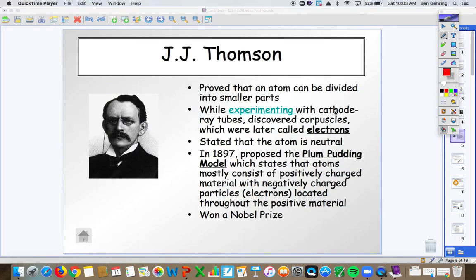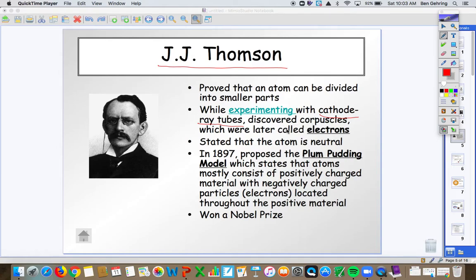After him was an individual by the name of J.J. Thomson. So we had Dalton's model says atoms are small and indivisible. Thomson discovered that there are smaller parts to an atom. He worked with what are called cathode ray tubes. So TVs, prior to LEDs, prior to LCDs and all these other TVs we have today, they had what were called cathode ray tubes, which shot light particles at a screen, and then using different colors of light, you got your different pictures.